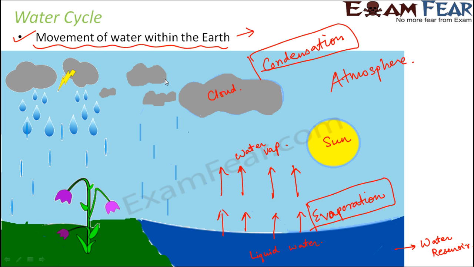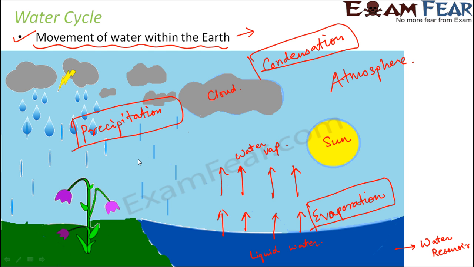Right? Now what happens? The next step that happens is the precipitation. That is the condensation of the atmospheric water vapor. So the clouds are nothing but maybe tiny water droplets or the water vapor in the atmosphere. So all these water vapor, they start falling under the action of gravity and they get condensed into liquid water droplets, and that is when rainfall takes place. So this process is called precipitation. So what is precipitation? It is nothing but the condensation of the atmospheric water vapor which falls under the action of gravity.